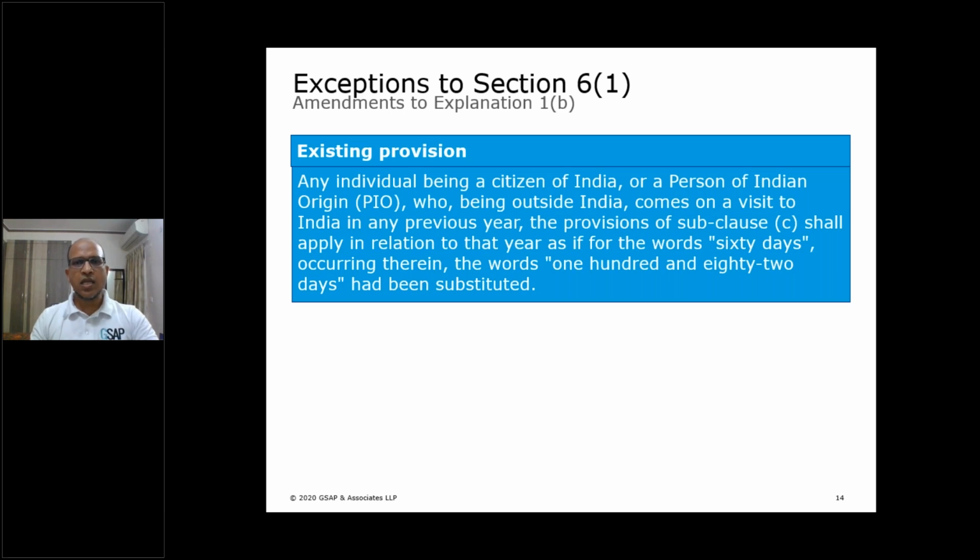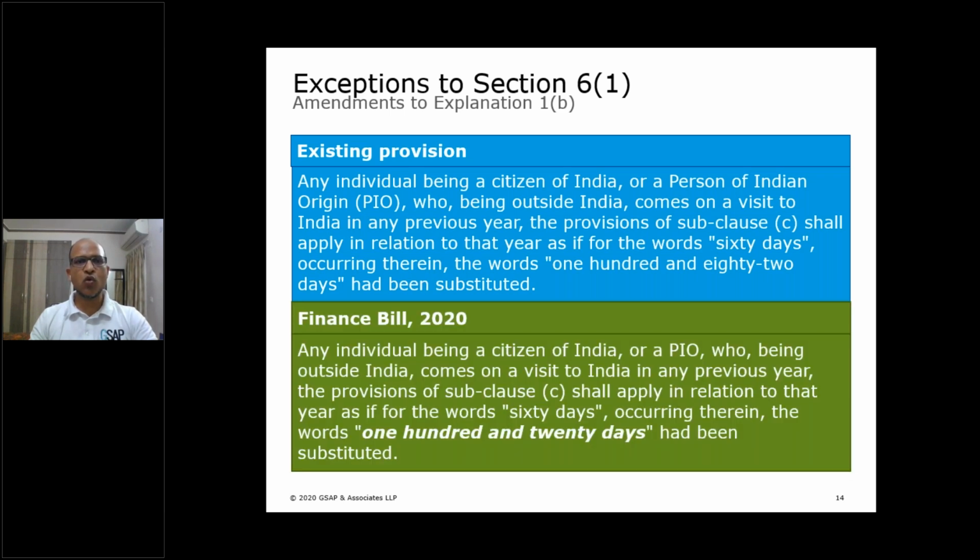People are very easily able to manage their stay in India in such a way that they never touch this 182 days threshold in India and still run their businesses or earn income from India, so that they do not become resident and their Indian income does not become taxable. So the government thought, let's reduce this threshold of 182 days to some extent.